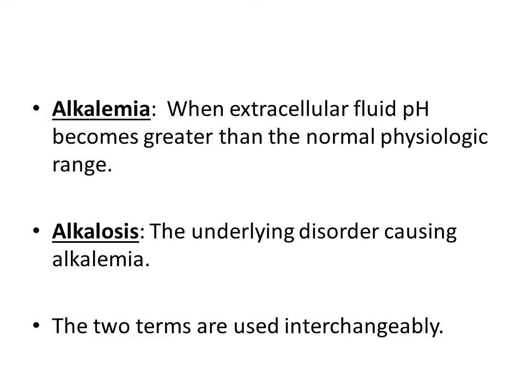Alkalemia can be defined as extracellular fluid pH greater than the normal physiologic range. So whenever pH of blood becomes greater than 7.45, we say that alkalemia has occurred. And any pathology or disorder that leads to alkalemia is termed as alkalosis. And again, like acidemia and acidosis, these two terms are used interchangeably.